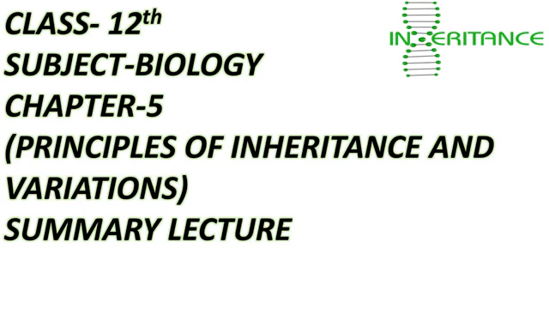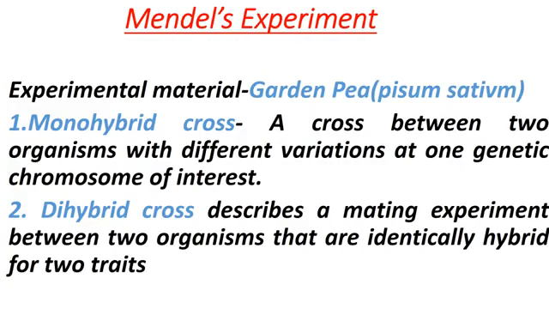Summary lecture of chapter Principles of Inheritance and Variations. So in this chapter, first of all, we did about Mendel's experiment. And Mendel chose garden pea, means Pisum sativum, for his experiments. Mendel did monohybrid cross and dihybrid cross. Monohybrid cross for inheritance of one gene.